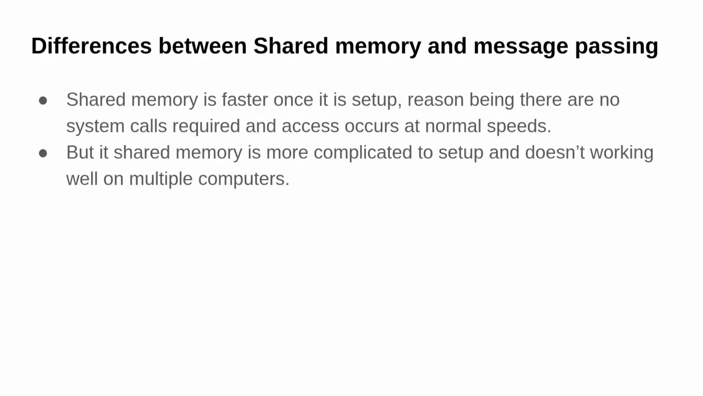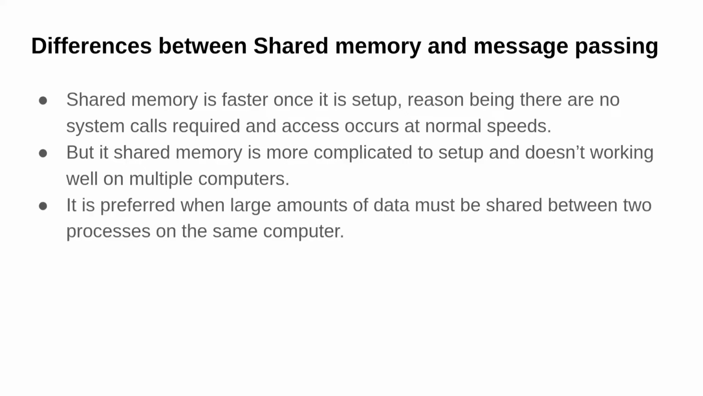The drawback with shared memory systems are they are complicated to set up, and when there are multiple computers involved, they do not work very well. So the best scenario when we can use shared memory is when we have to pass large amount of data, and that data has to be passed between two processes, and those two processes are on the same computer. So in that case, shared memory is the preferable strategy.